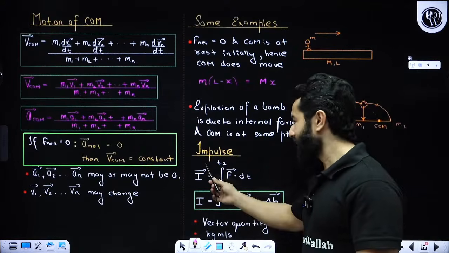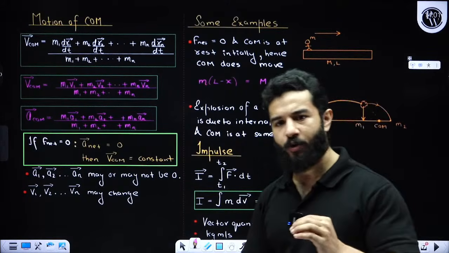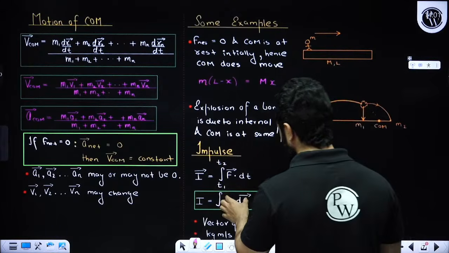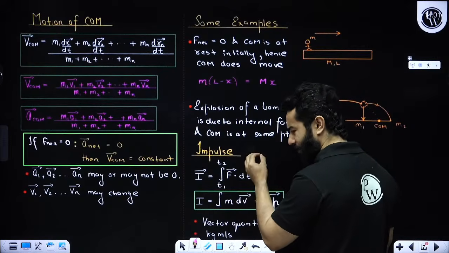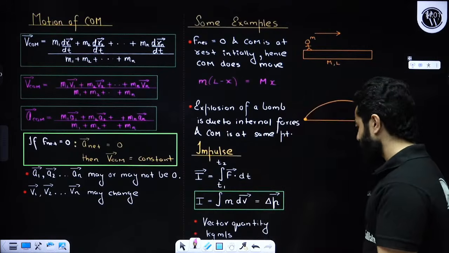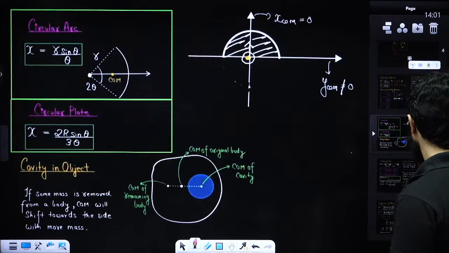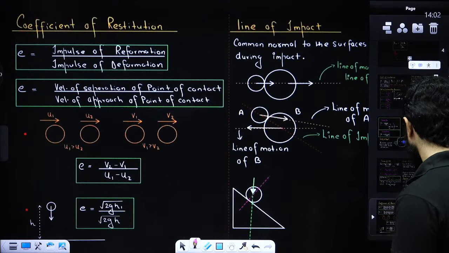My dear friends, please remember impulse. Impulse is very important. It is one of the important topics and a favorite topic for examiners. Impulse is change in linear momentum. It is a force which acts for a very short interval of time, right? Now moving on, let's talk about coefficient of restitution and collision.